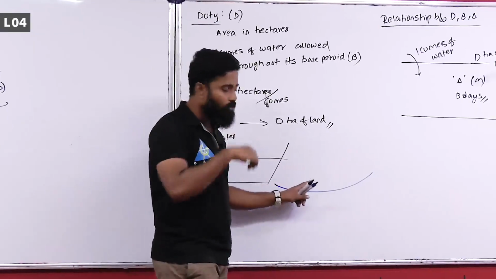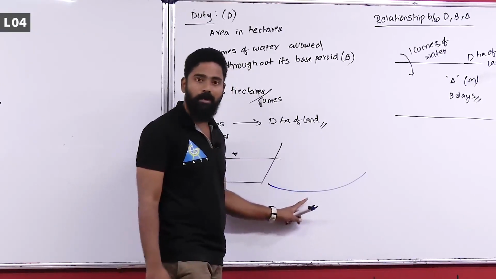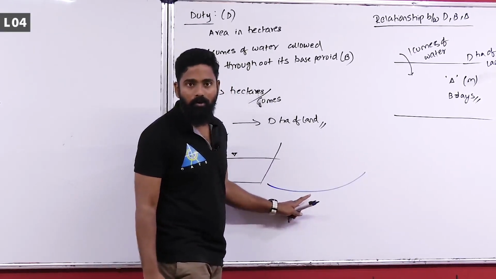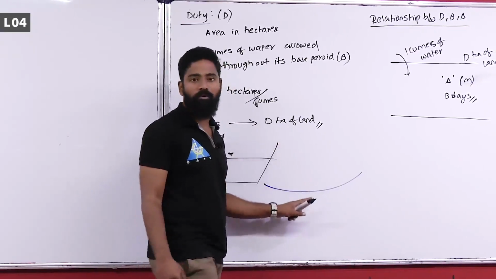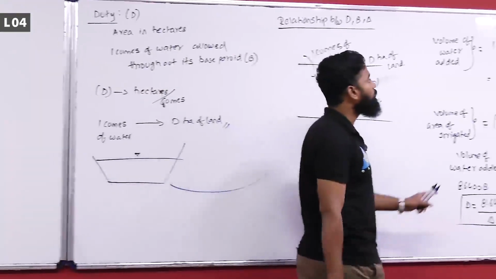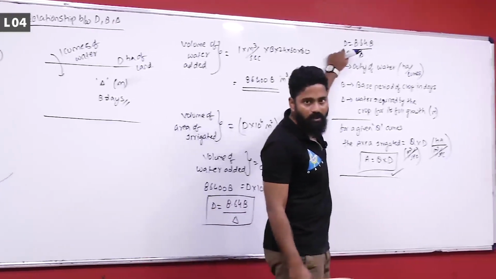From the water requirement of the crop, you know the base period and the delta that is required. From that B and delta, you can calculate the duty of the water by using this relationship.